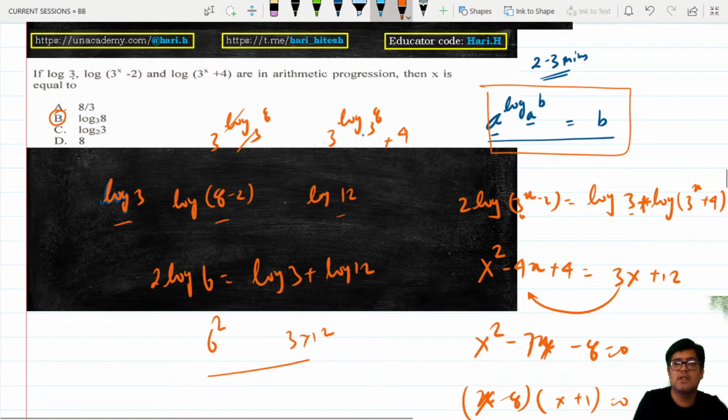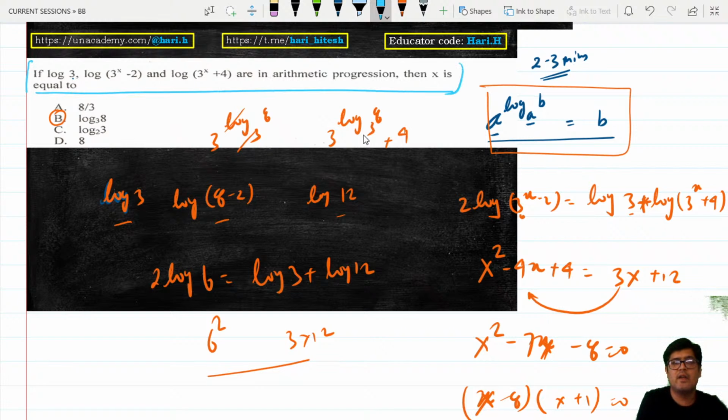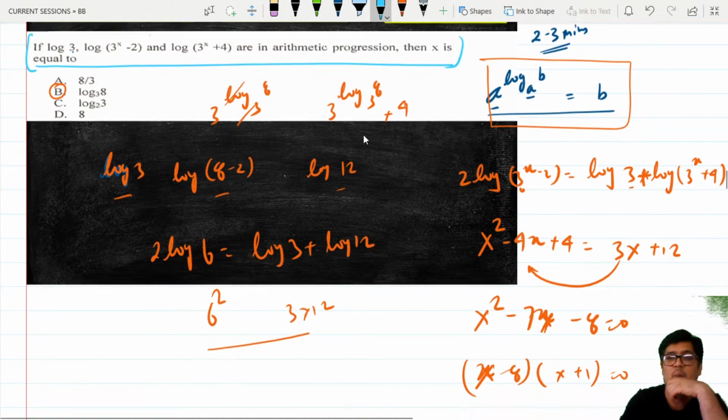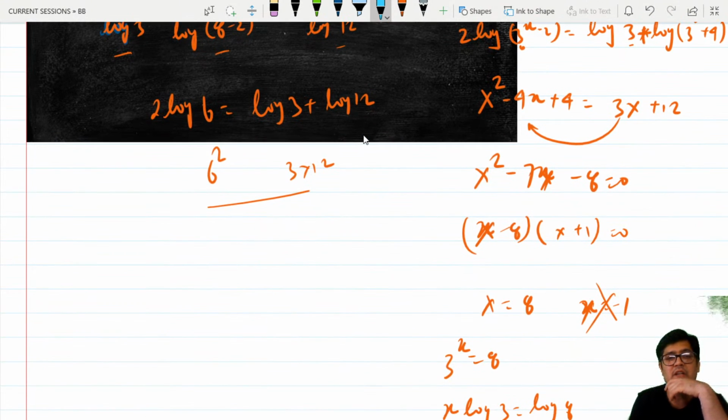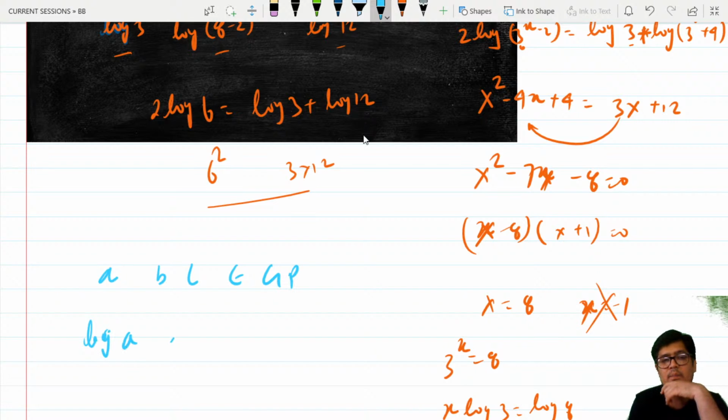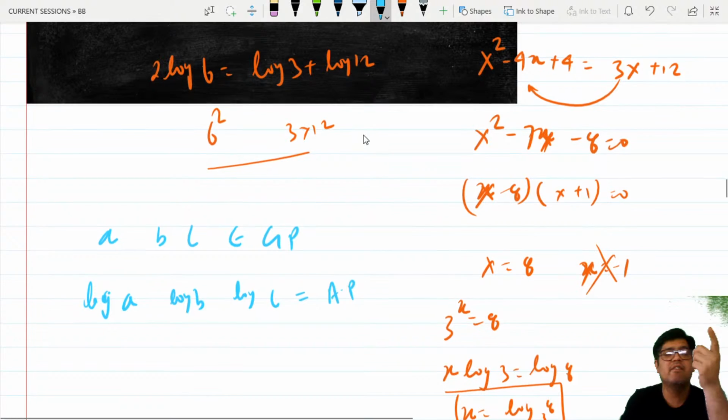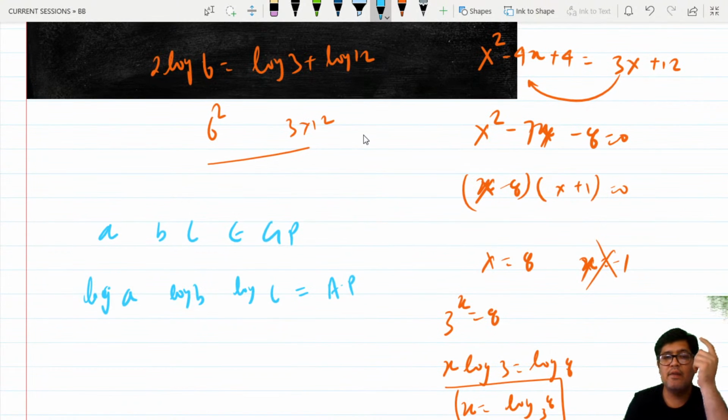So, do you notice here? You are able to solve a question of logarithms and AP and GP using the property of base change of base. One more as a general rule. If you have terms in GP, if I say A, B, C are in GP, as a rule guys, log of A, log of B and log of C will be in AP. And reverse is also true. If log of A, B, C are in AP, A, B, C will be in GP.